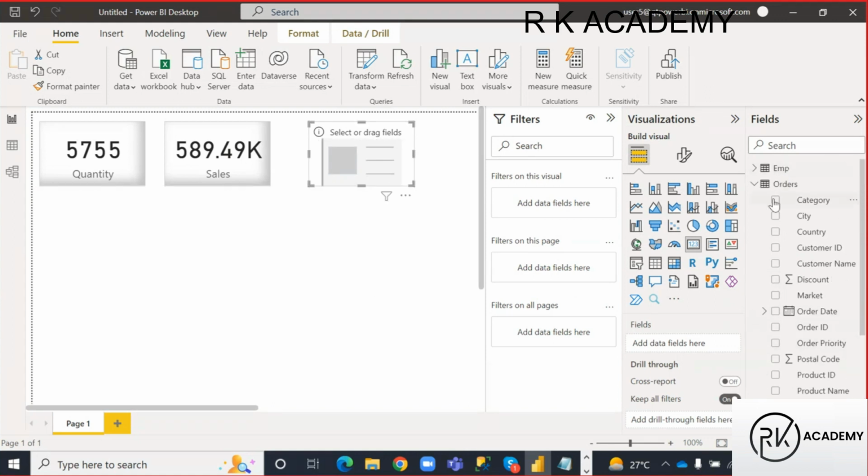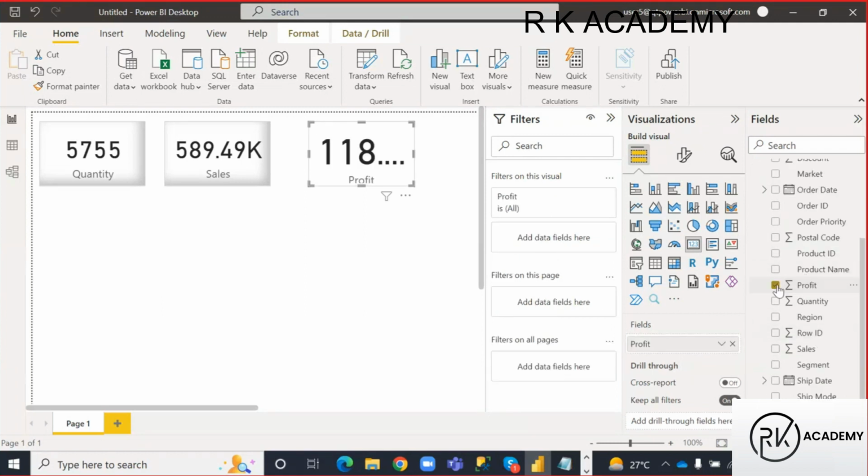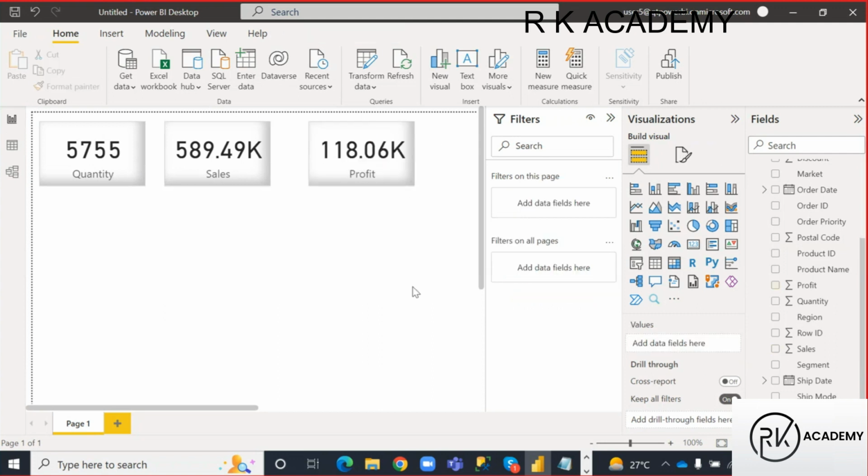Just go to the orders table. In the orders table, where is that profit column? Just select that profit column, guys. I want to see this visual like the previous ones. How can I do that? Select any one previous visual, copy format painter, and just apply it to this one.